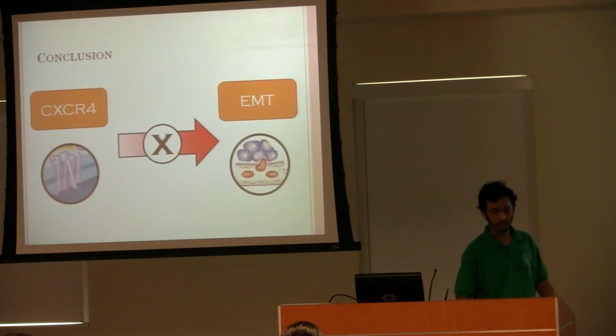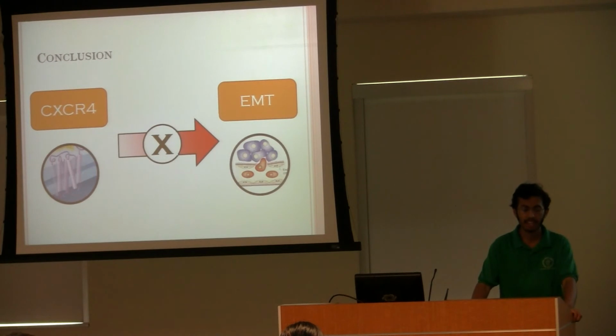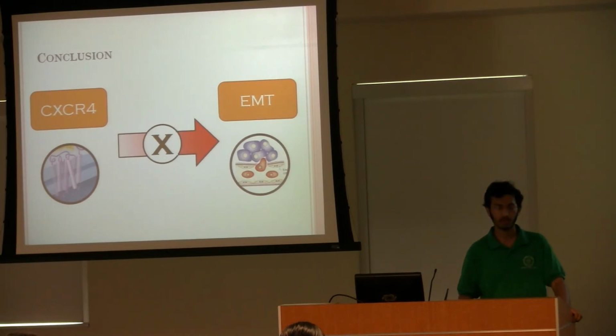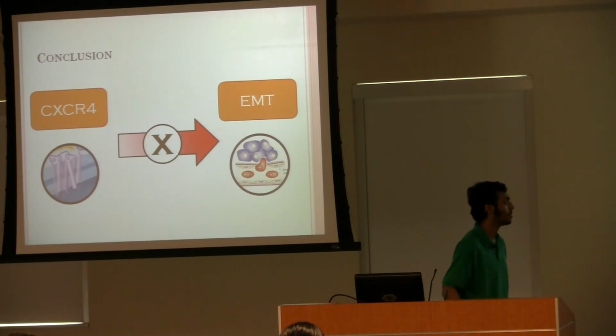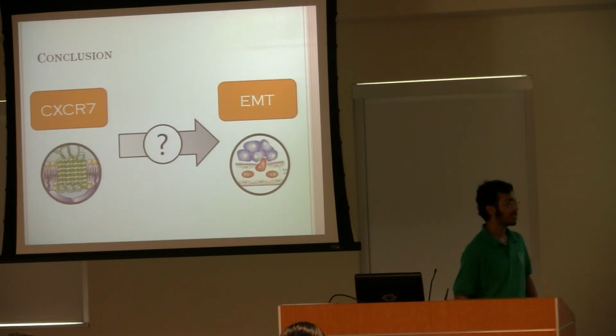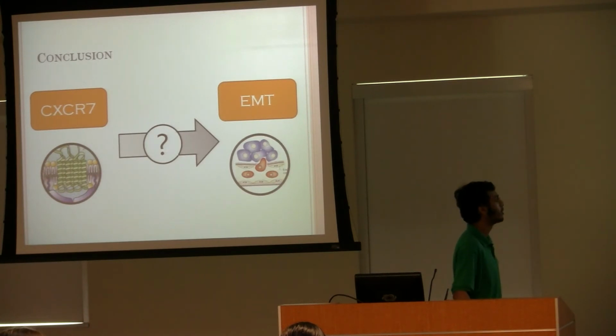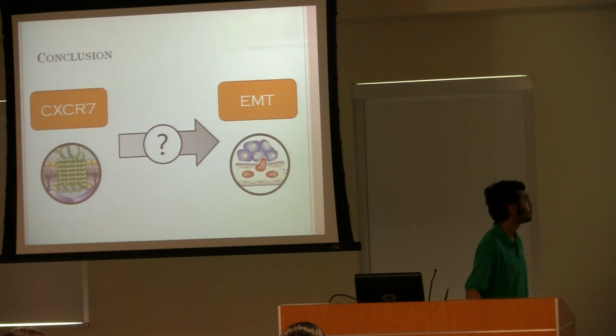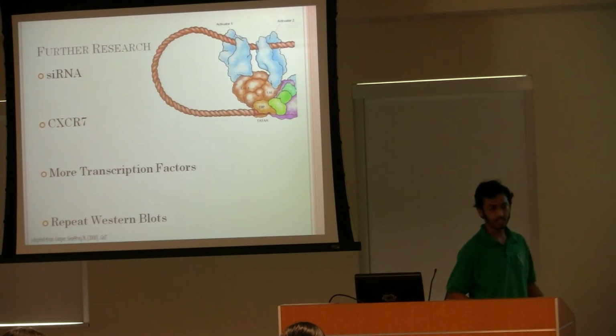So what did we conclude? Our results seem to indicate that CXCR4 is not responsible for the epithelial-mesenchymal transition. Instead, a similar protein, CXCR7, could be responsible for metastatic potential. This brings us to further research.